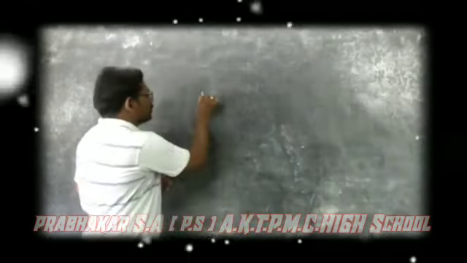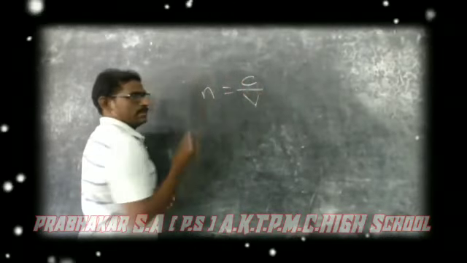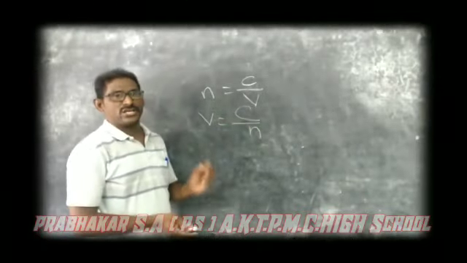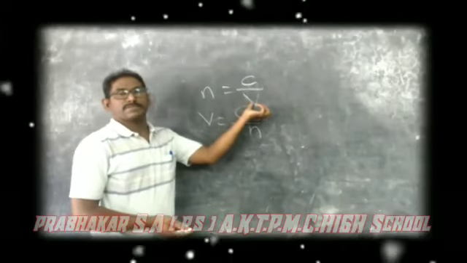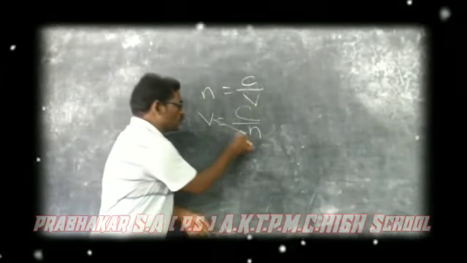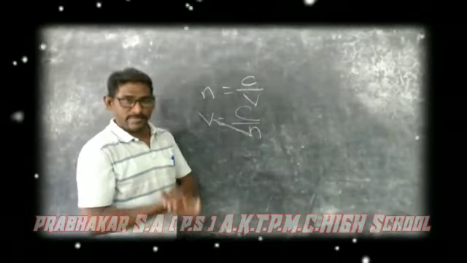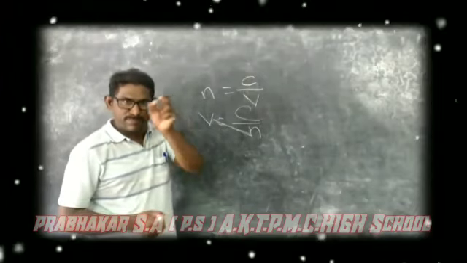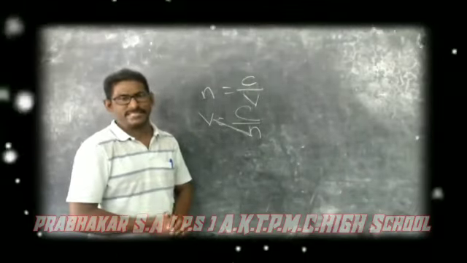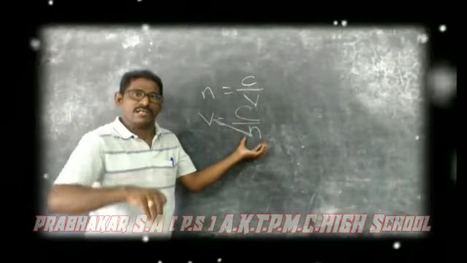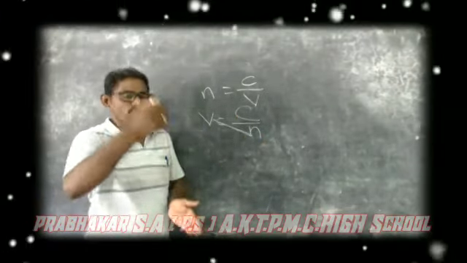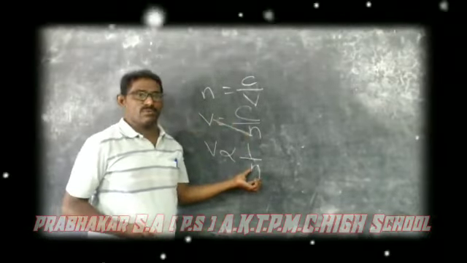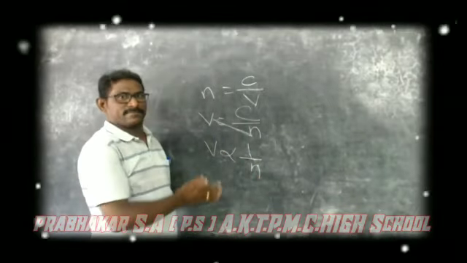So n is equal to c by v. From this, v is equal to c by n. So we have to obtain a relation between refractive index and the speed of light in that particular medium. These two are inversely proportional to each other. That means if any material has more refractive index, then the speed of light in that medium is less. If the refractive index has a lesser value, then the speed of light in that medium is more. So v is proportional to 1 by n. As the refractive index is more, the speed of light in that medium is less.